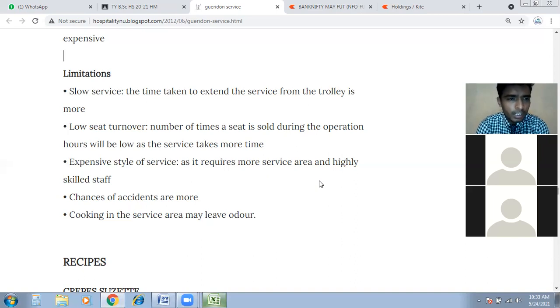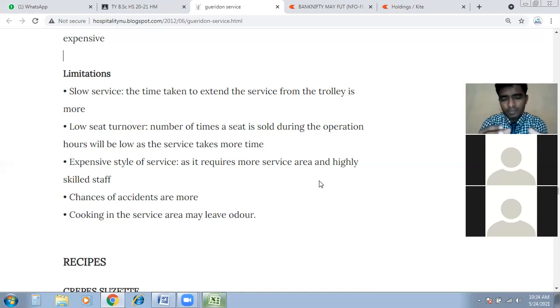So in that low seat turnover, if we want to finish 3 or 2 or 4 dishes, we can't do that in an hour. We can serve only one or two guests in 1 hour. So this is kind of a slow service. We are not able to accommodate a lot of guests because this is the personalized service, VIP service. We have to spend time with the guest, and we have to show the skills, prepare the dish and serve them at the same time frame.